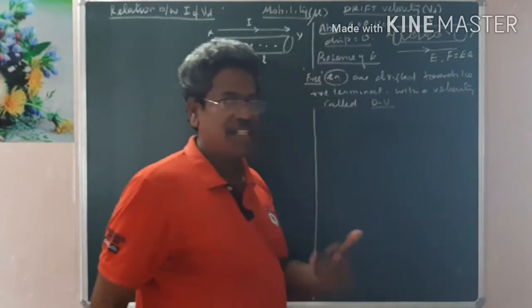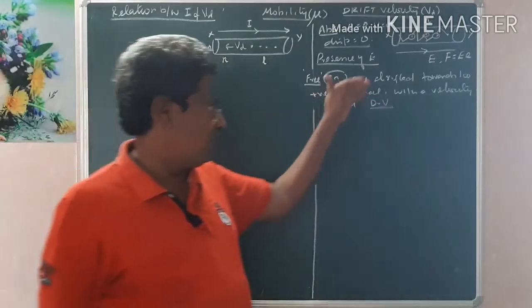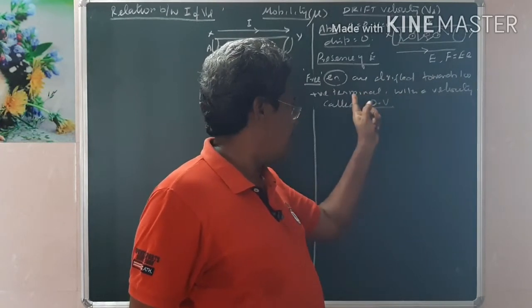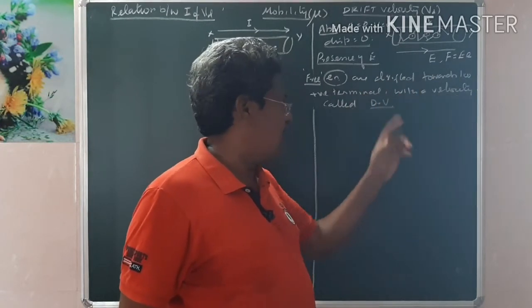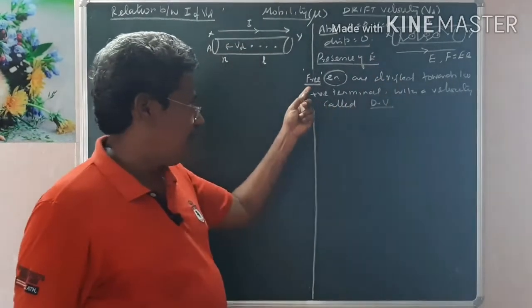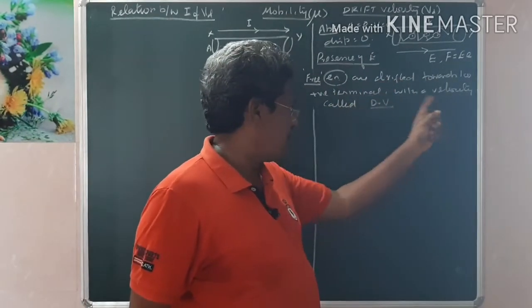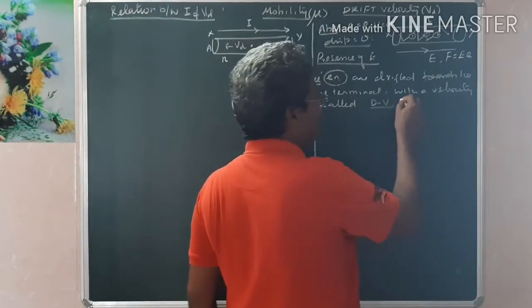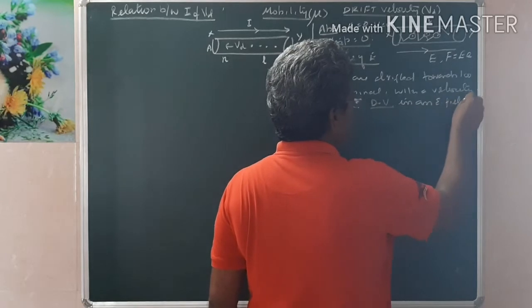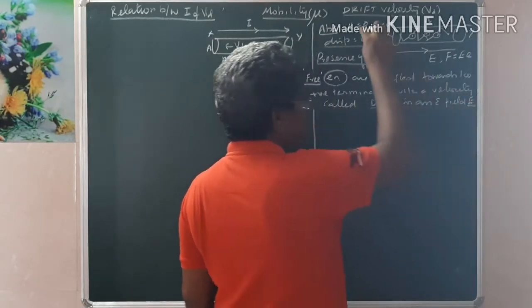You can also define it the other way. Drift velocity is the velocity with which the free electrons are drifted towards the positive terminal. But this is in the presence of electric field. Again repeating, free electrons drifted towards the positive terminal with a velocity is called drift velocity in an electric field E. This is very, very important, because in the absence of electric field, the velocity is zero.